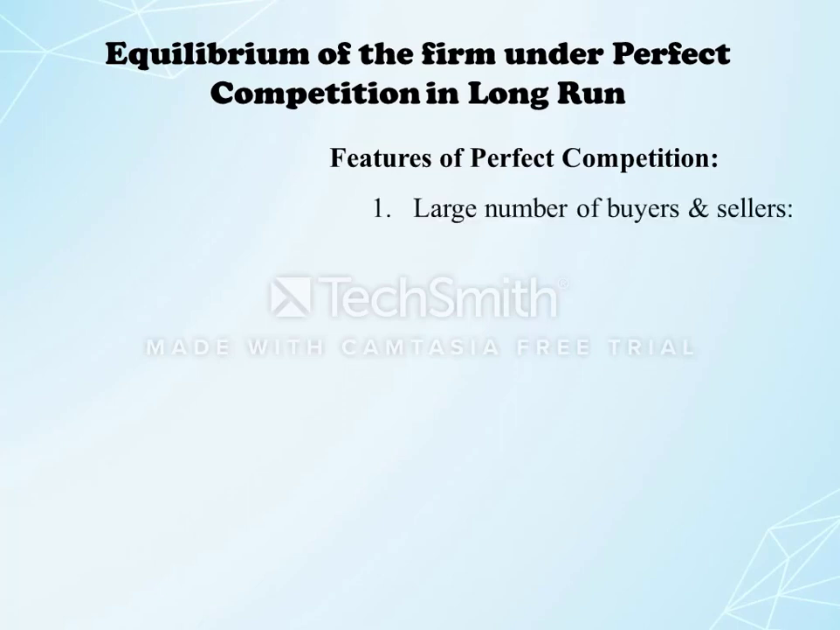Number one feature is there are a large number of buyers and a large number of sellers. It is a market where a large number of sellers are competing with each other. Each seller sells a very small fraction of output in the market. Therefore, one seller cannot influence the price of the commodity by changing his supply. He is not in a position to change the price because he is supplying a very small quantity in the market. Therefore, he has to accept the price which is determined on the basis of demand and supply.